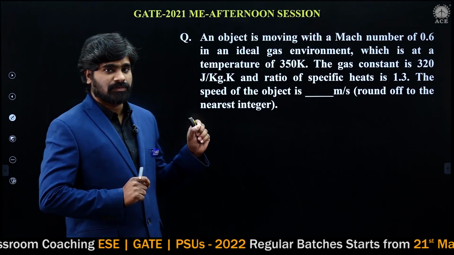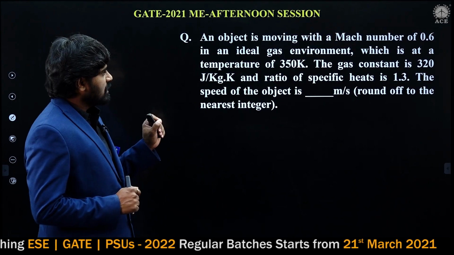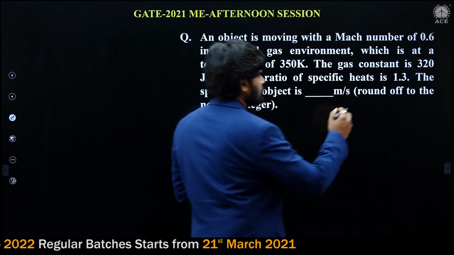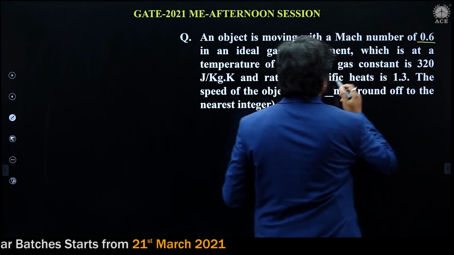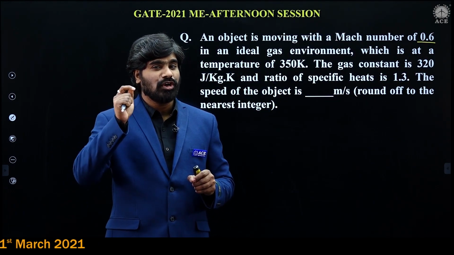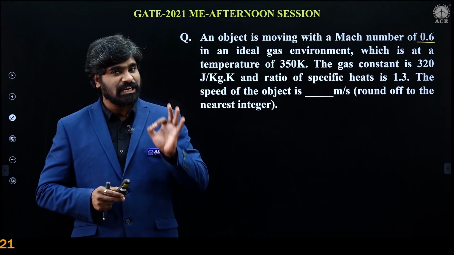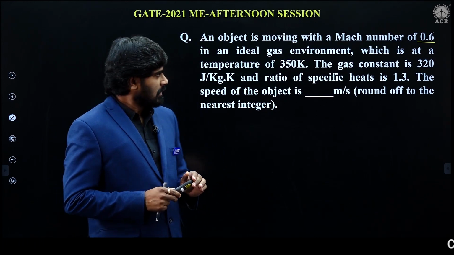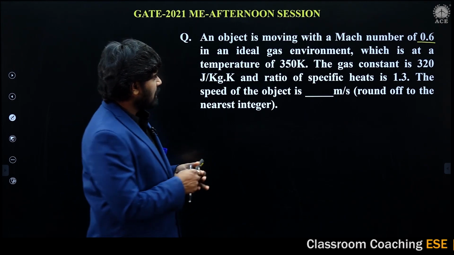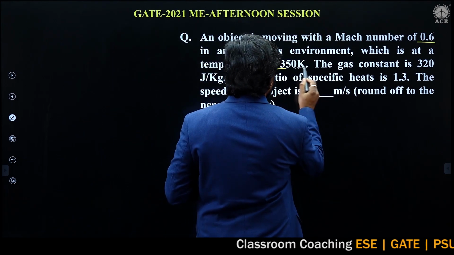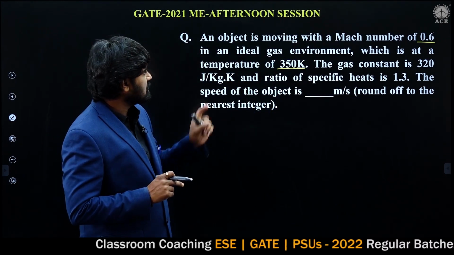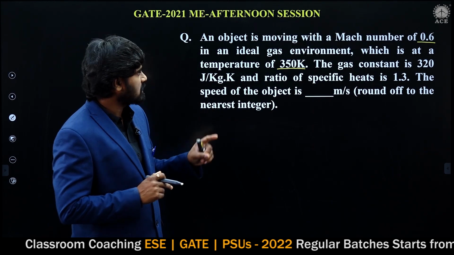Now let us solve this problem. An object is moving with a Mach number 0.6. Mach number is given. Again, this problem is from compressible fluid flow, which we have studied in a detailed manner in the deep learning session. For an ideal gas environment, temperature is given. The object is moving with some velocity.